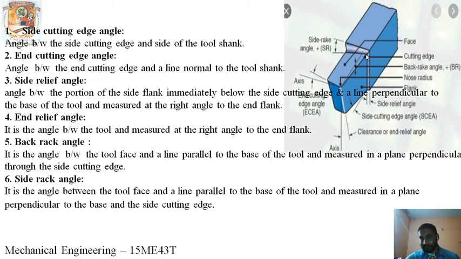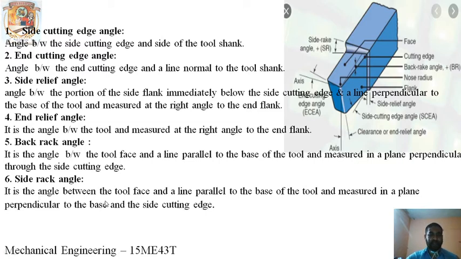This is the base. A line parallel to the base of the tool, and this taper is known as back rake angle. You will get a straight line here. This cutting edge face is always inclined. So if you draw two lines here, you will get some angle. That angle is known as back rake angle.